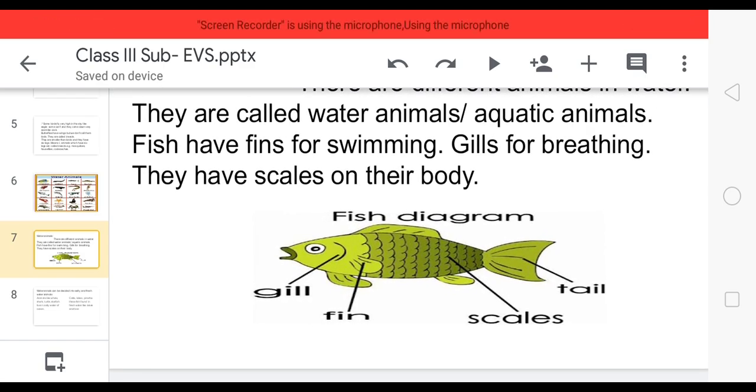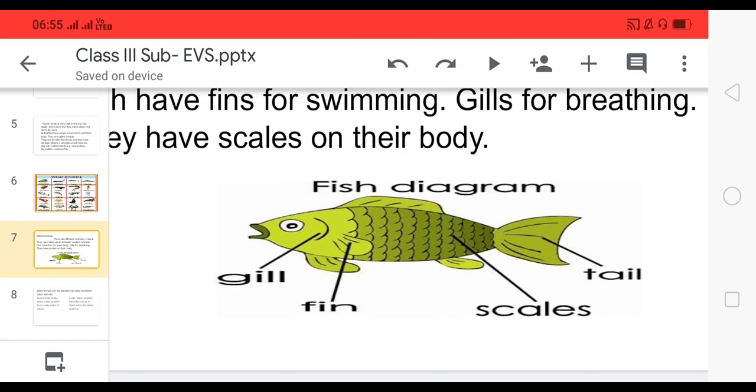Fish lives in water. As we learned in the previous video, how animals move on the land, in water, or in the air. So see, this is a water animal, and fish have fins, as you can see in the picture. These fins help fish to swim, and fish have a separate organ to breathe in the water, that is called gills.